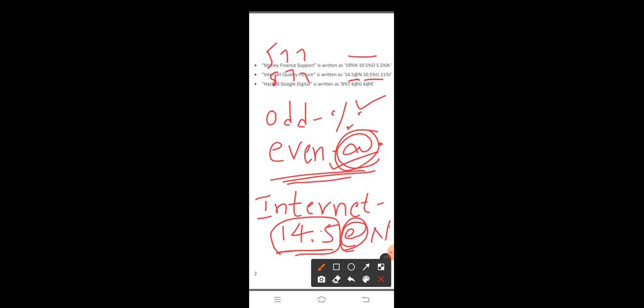Please note this point: to find the number in a coding, the logic is the place value of the first letter plus the place value of the last letter, divided by 2.